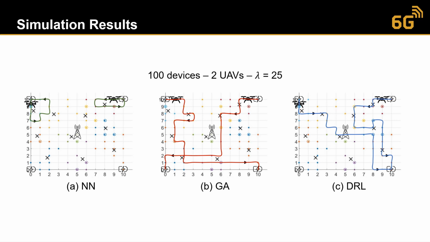And as we can see, the deep reinforcement learning model moves towards the areas with a large number of devices. In the greedy algorithm, the UEVs are moving randomly because it doesn't take into consideration the transmission power. The nearest neighbor barely moves because it needs to minimize the transmission power only, and it serves only the nearby devices.